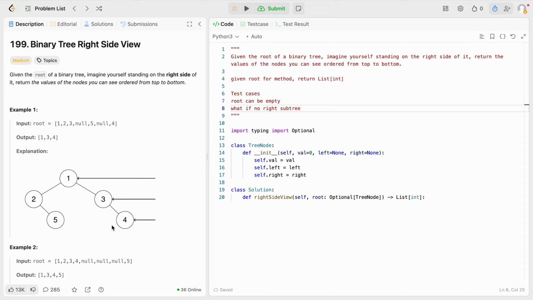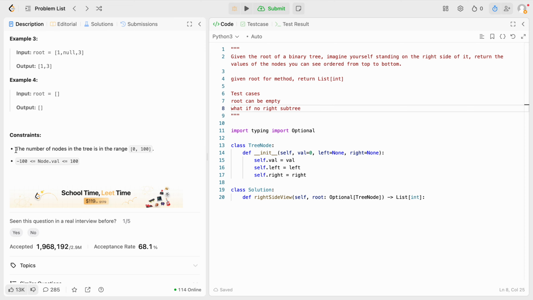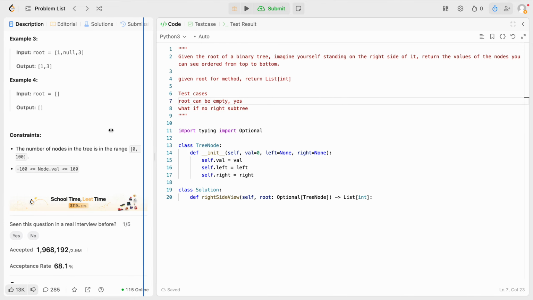Any other test cases? Anything else to ask? Empty binary search tree. Is it balanced? What are the values in nodes? No, I don't think that really matters though. Yeah, those would be some of my clarifying questions. Let's see what it says in the constraints. The number of nodes in the tree can be 0, okay. And the node values are from negative 100 to 100. All right.